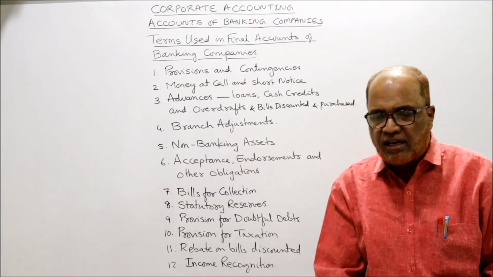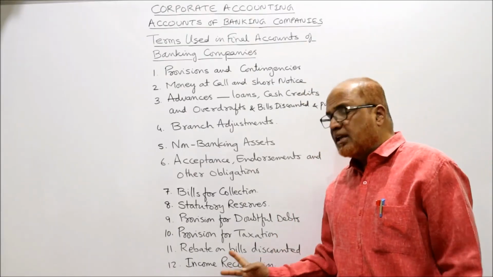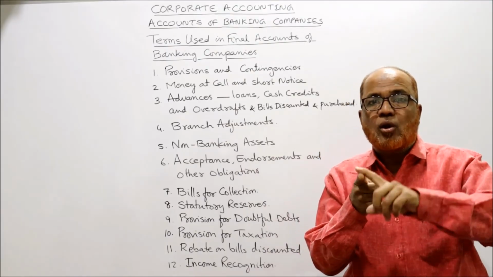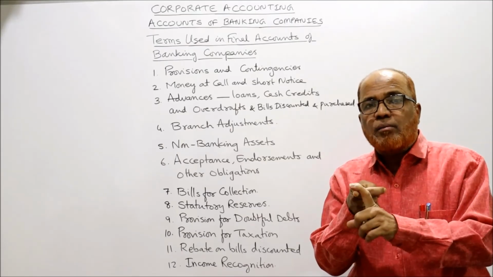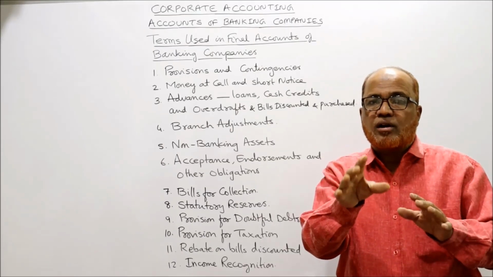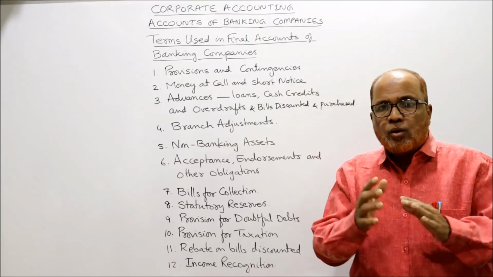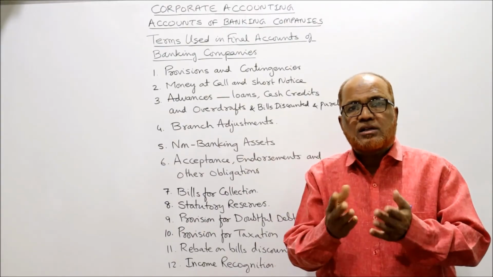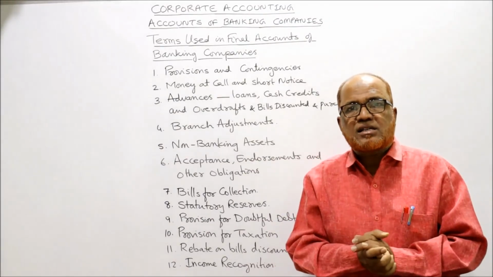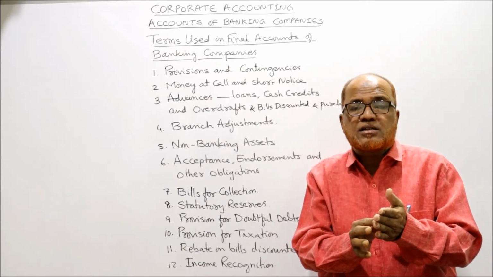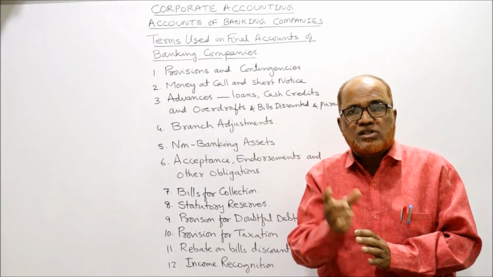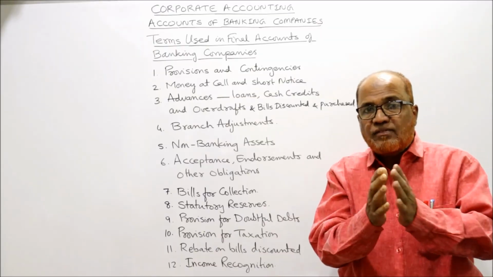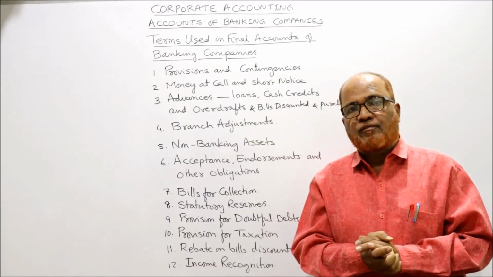Last and final item is income recognition. So banks will classify the advances into 2 categories: performing assets and non-performing assets. The non-performing assets are those assets on which income is not received for a certain period. यानी कुछ लोन्स ऐसा दिए हैं वो लोन के ऊपर रेगुलरली इंटरेस्ट नहीं आ रहा, लास्ट 2 years से इंटरेस्ट नहीं आ रहा, एग्जांपल लास्ट 3 years से इंटरेस्ट नहीं आ रहा. This is called non-performing asset. Banker has given the loan but income is not received for a certain period. It is called non-performing. So RBI has given detailed guidelines how to classify the assets into non-performing and performing asset.